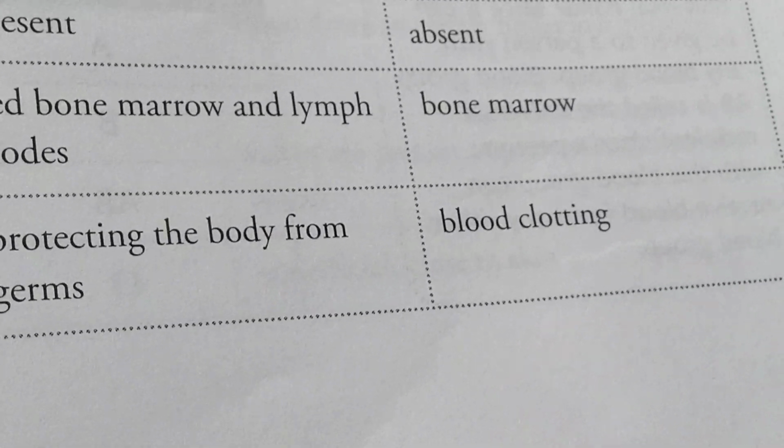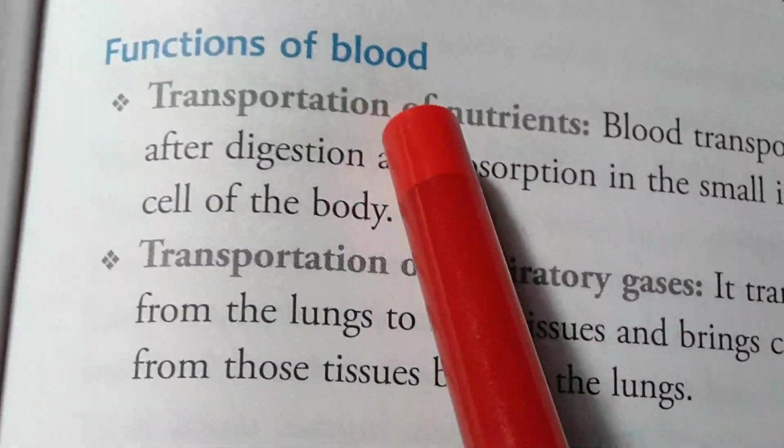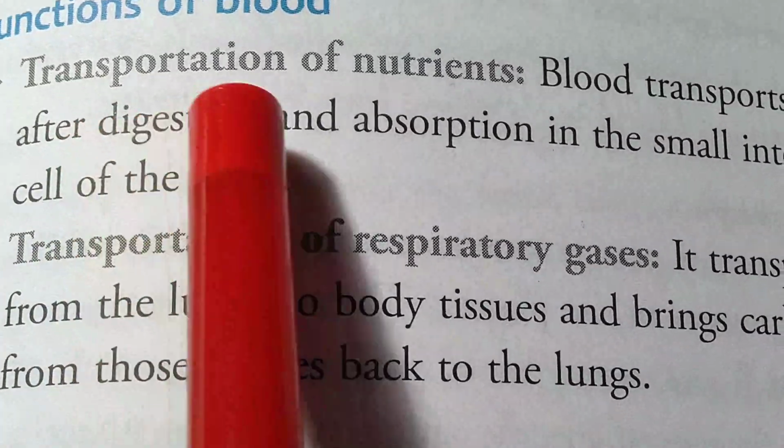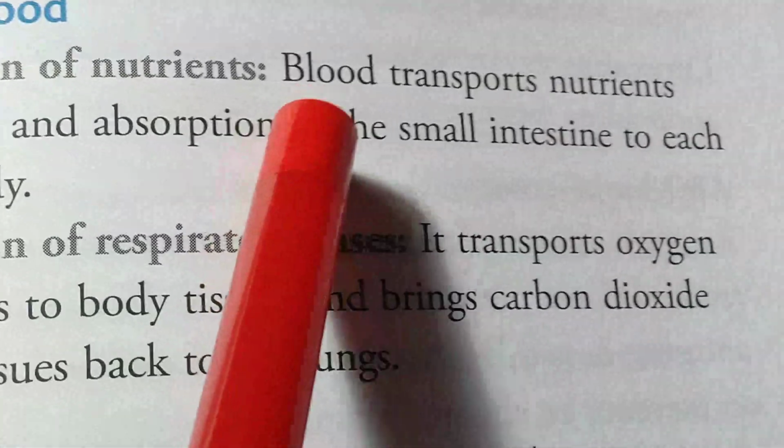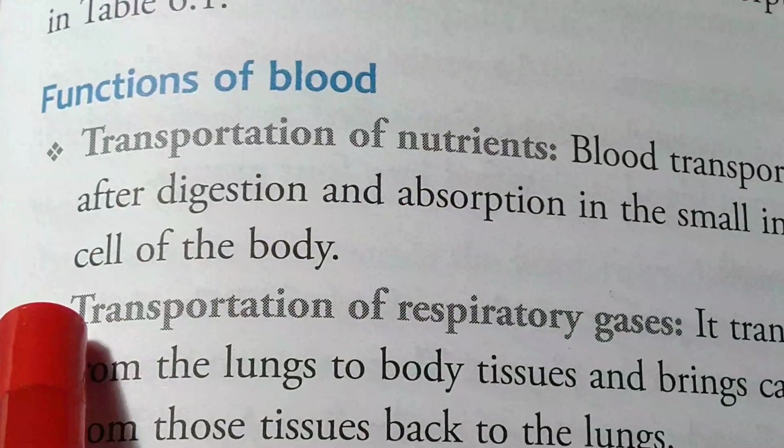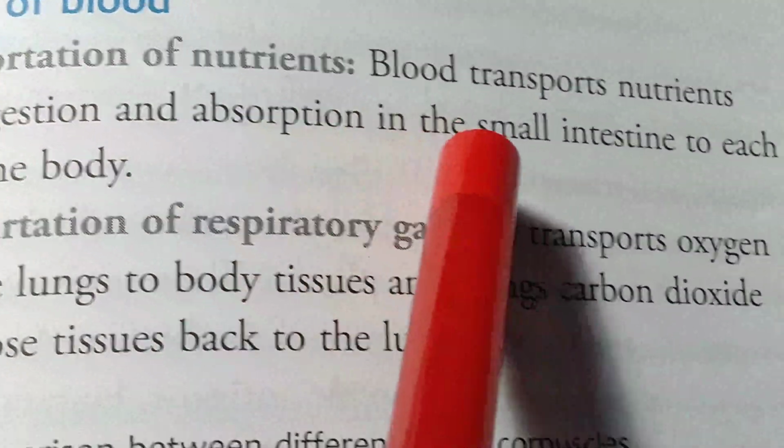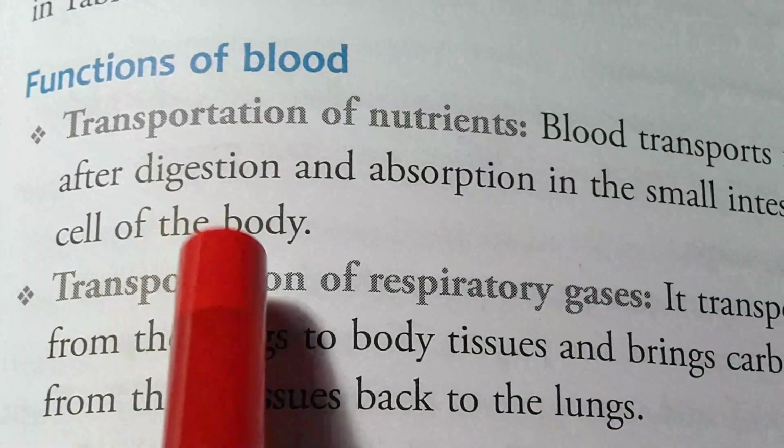and repair the damages. Next, functions of blood. Transportation of nutrients. Blood transports nutrients after digestion and reabsorption in the small intestine to each cell of the body.